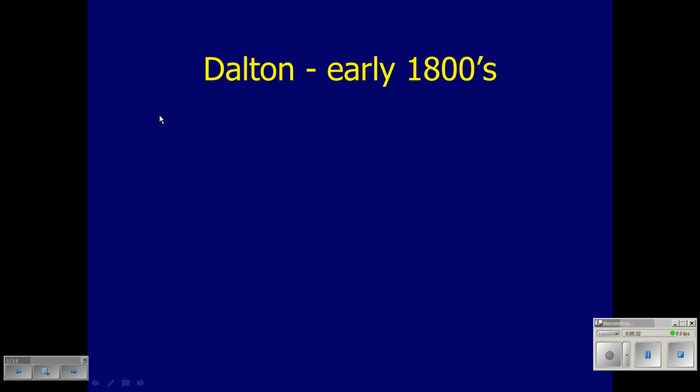Now, John Dalton wasn't really out to describe matter in terms of atoms. What he was trying to study was essentially the way gases can dissolve in liquids. And the easiest way he could explain that was to imagine that the gases were made up of tiny little particles. You can think of it kind of like little grains of sand, and that the liquid was made up of, again, different types of tiny little particles.